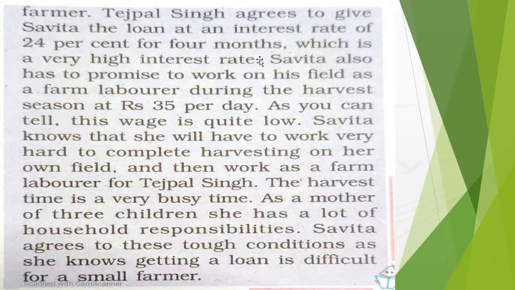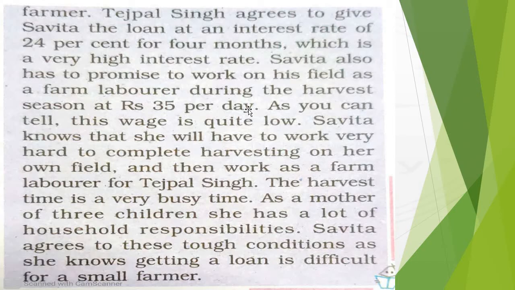Now, in exchange for this amount, she has to even work on Tejpal Singh's land, and the wage is only rupees 35 per day. As we have already discussed, the standard wage of Palampur is rupees 115 per day.